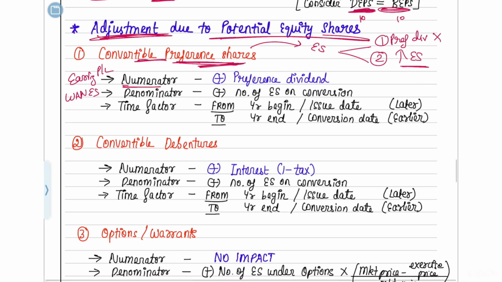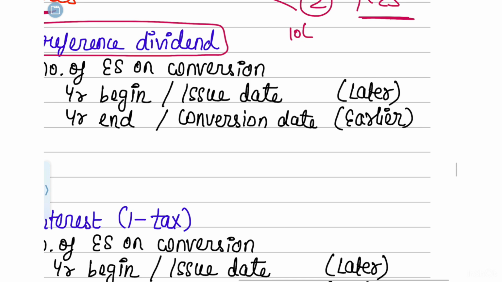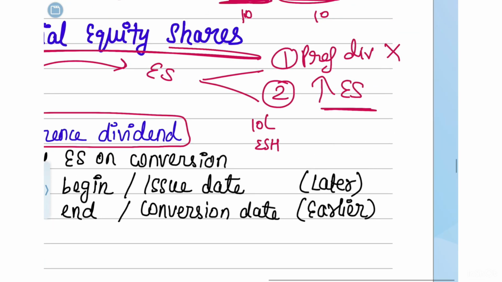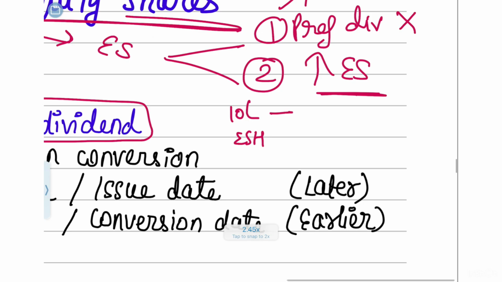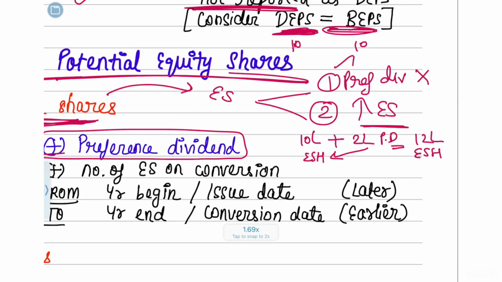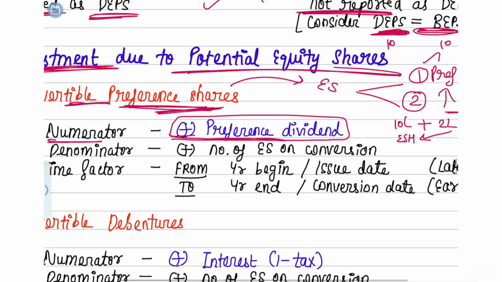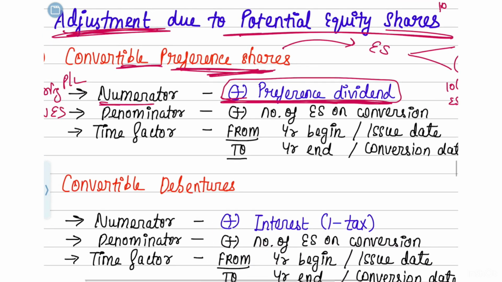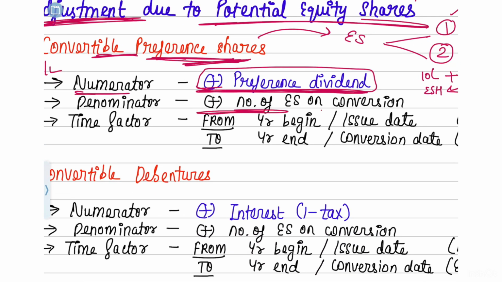So in the numerator, you will add preference dividend because earlier the earning was only 10 lakh rupees to the equity shareholder, because you used to pay preference dividend. Now this preference dividend will not be paid to the preference shareholder. So the 2 lakh rupees of preference dividend will also belong to the equity shareholders. So after the potential equity shares are converted, totally 12 lakh rupees will be given to equity shareholders. This preference dividend will also come to the equity shareholders because there are no more preference shares. So your earnings will increase, and you will add preference dividend here. In the denominator, you will add the number of equity shares which you get on conversion.